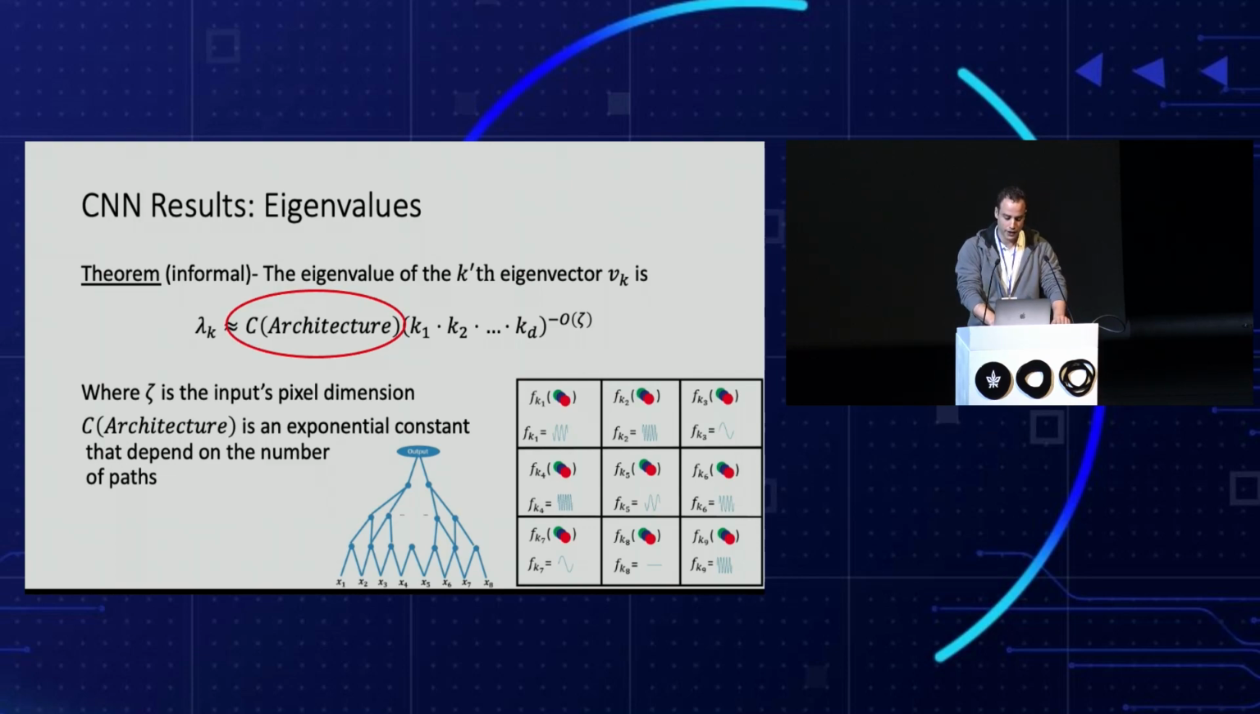That depends on the architecture. It depends on the number of paths in the computational graph of the network from each input pixel in the image to the output of the network. This constant grows exponentially with the number of paths, giving a high weight to nearby pixels and low weight to pixels that are far apart.